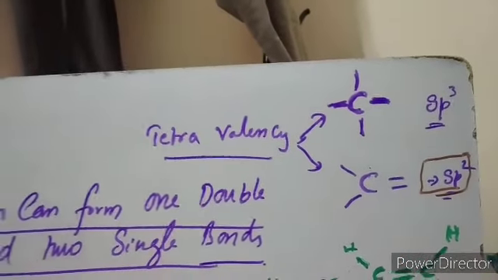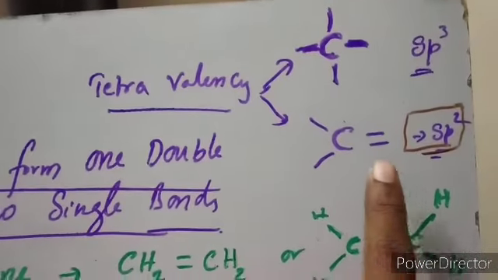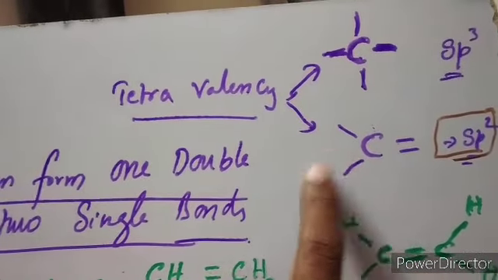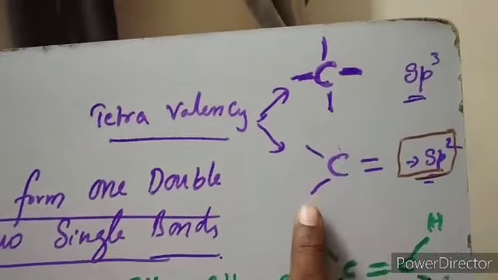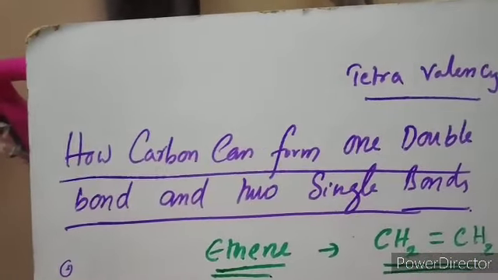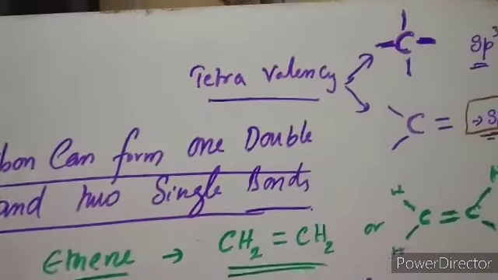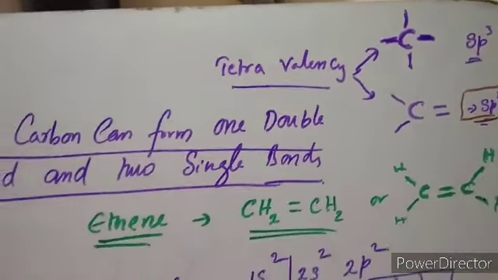In the same way, in this session, how can carbon form 1 double bond and 2 single bonds? This can be achieved by sp2 hybridization. So now we discuss how a carbon can form 1 double bond and 2 single bonds.